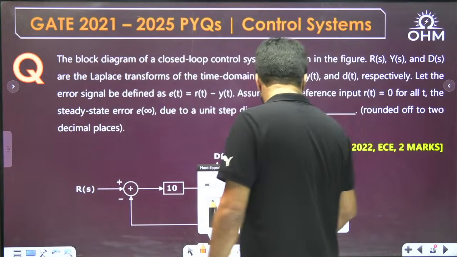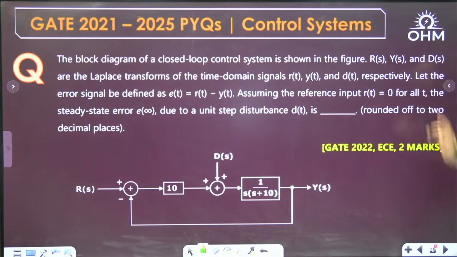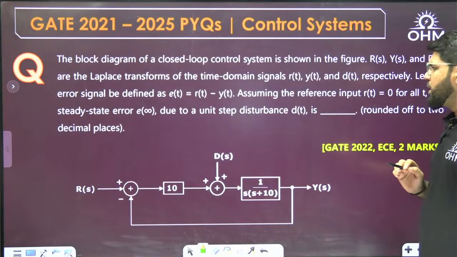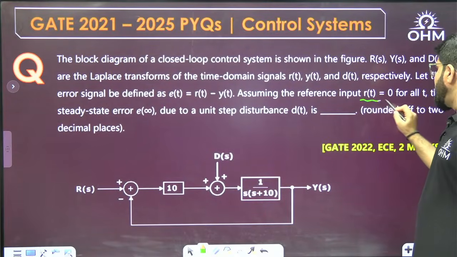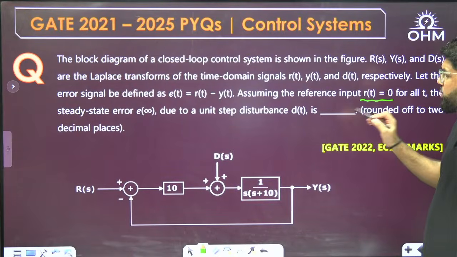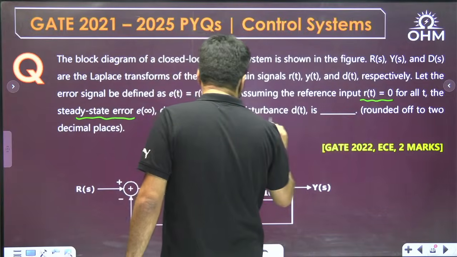The block diagram of a closed loop control system is shown in the figure. Rs, Ys and Ds are the Laplace transforms of the time domain signals Rt, Yt and Et respectively. Let the error signal be defined as Et equal to Rt minus Yt. Assuming the reference input Rt equal to 0, find the steady state error e infinity due to unit step disturbance.